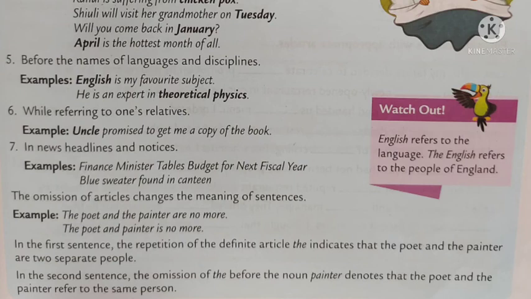We avoid the definite and indefinite articles before news headlines and notices. Examples given in your text are: Finance Minister tables budget for next fiscal year. That is a news headline. The next one is a notice: Blue sweater found in canteen. So before notices and news headlines, we never use articles.